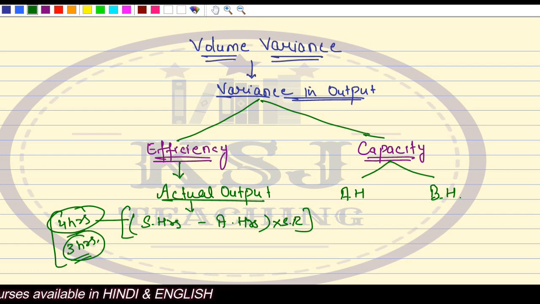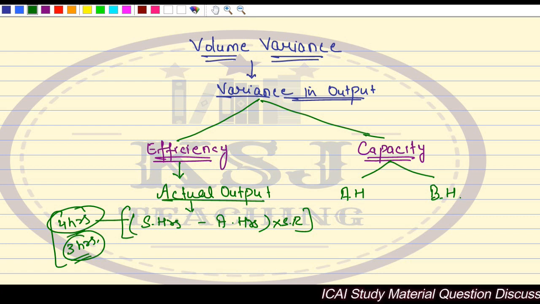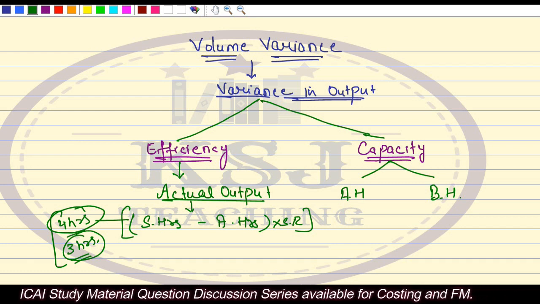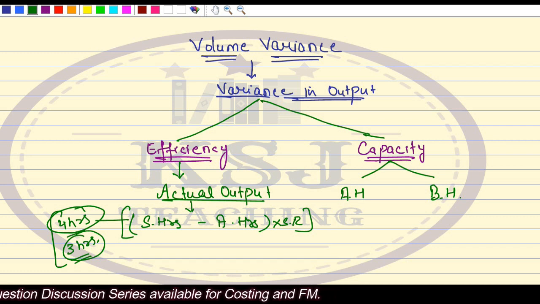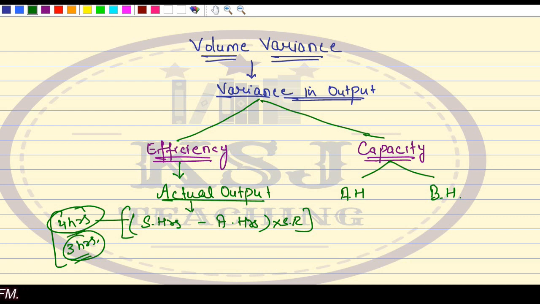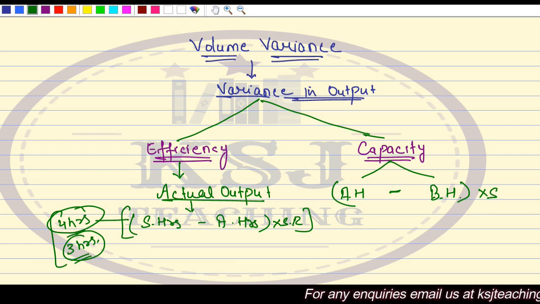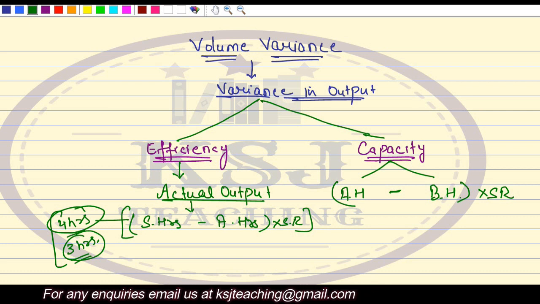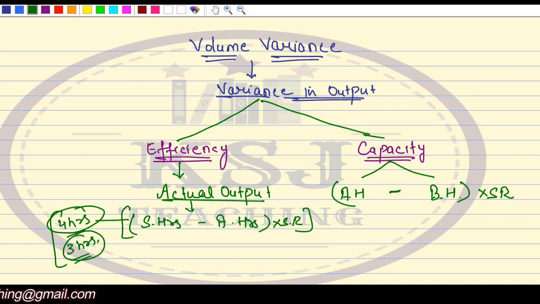My budgeted hours say what is the capacity that you originally planned for at the beginning of the process. But what is the actual capacity attained by the worker irrespective of the output? How many hours you thought he will work, and how many hours he has actually worked, that is actual hours. So the difference of the two, actual hours minus budgeted hours multiplied by standard rate, becomes your fixed overhead capacity variance.